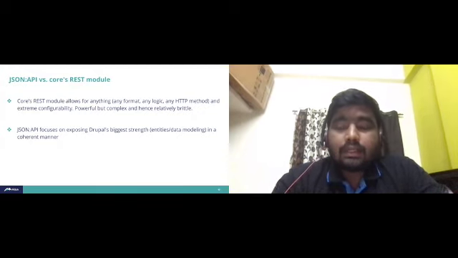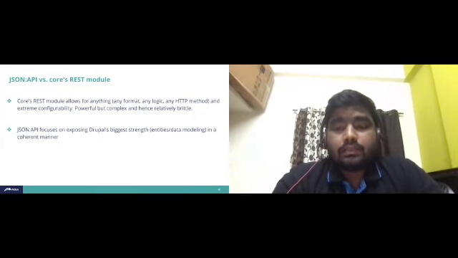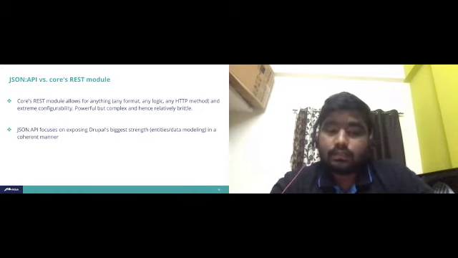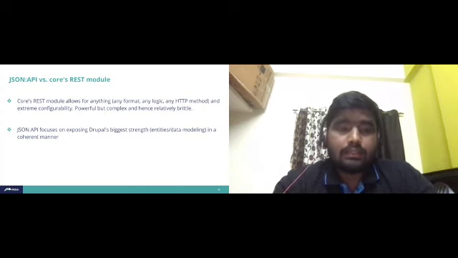Coming to the JSON API, it mainly focuses on exposing the data from the backend, that is entities and so on. That is the main difference between JSON API and the REST module.